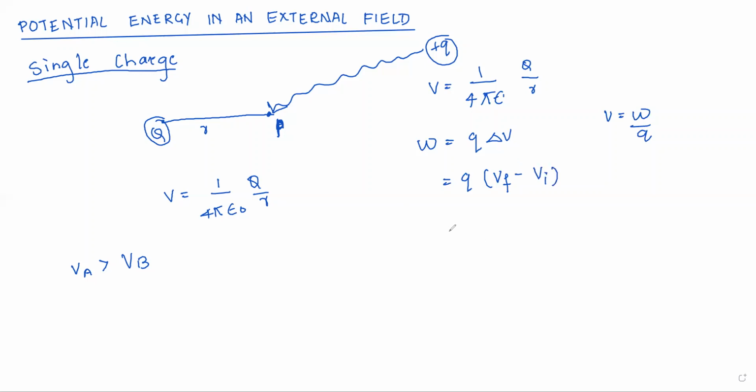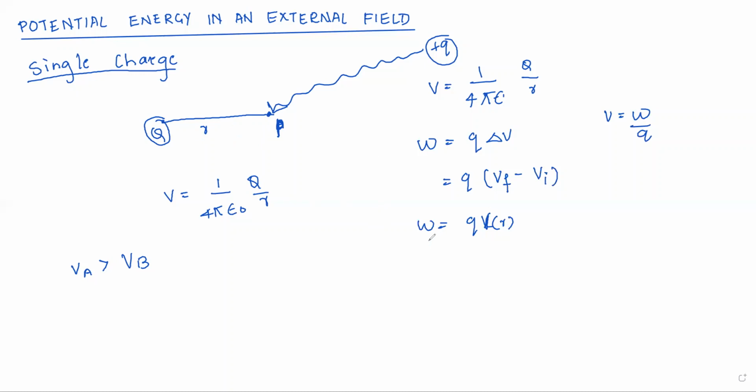Or in simple terms, we can write W is equal to Q into V_R. What is V_R? V_R is the external potential at point R.